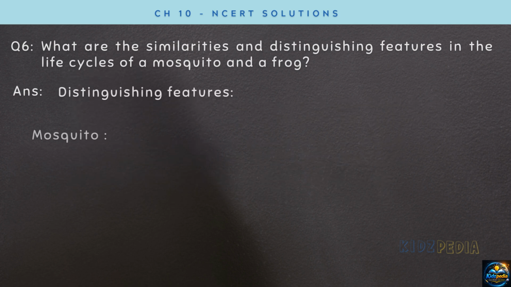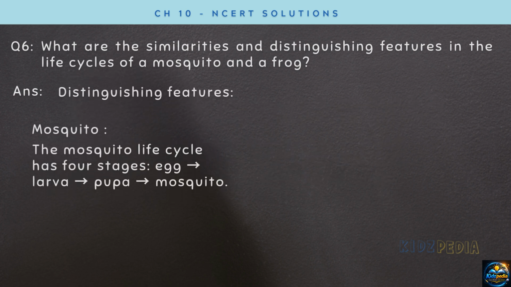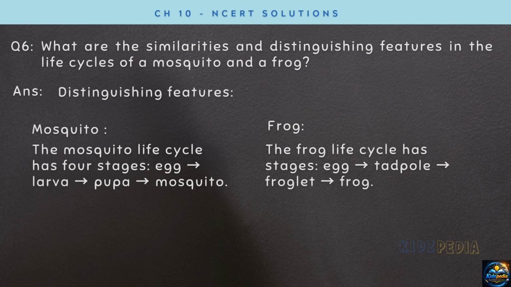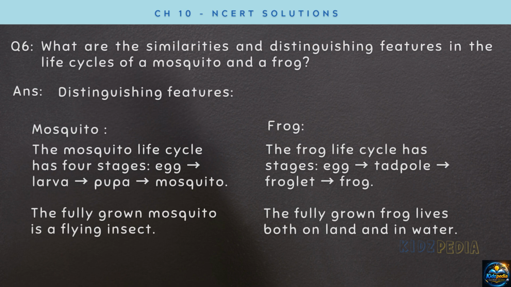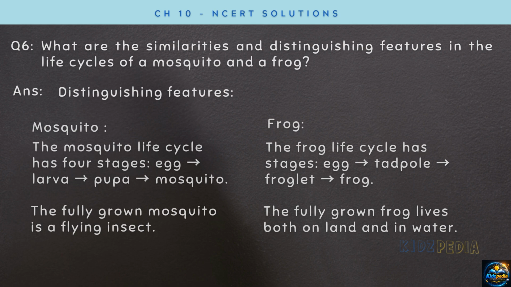Distinguishing features. The mosquito life cycle has 4 stages: egg, larva, pupa, and mosquito. The frog life cycle has 4 stages too: egg, tadpole, froglet, and frog. The fully grown mosquito is a flying insect, while the fully grown frog lives both on land and in water.